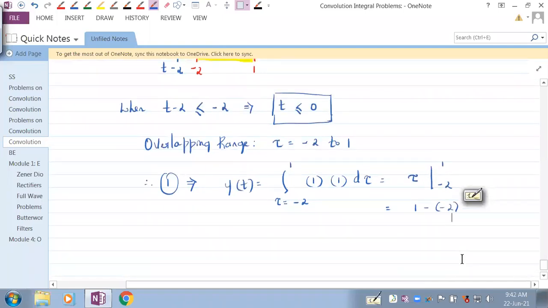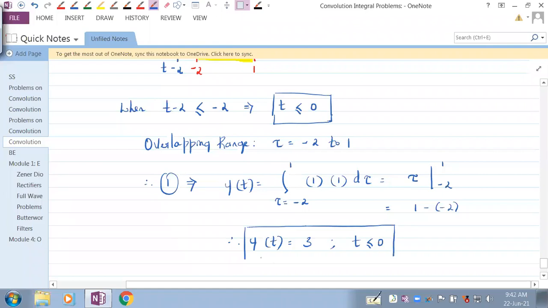So therefore, we can say y of t is 3 for t less than or equal to 0. And now when we write the summary of this, we should have covered the whole range starting from -infinity to +infinity.